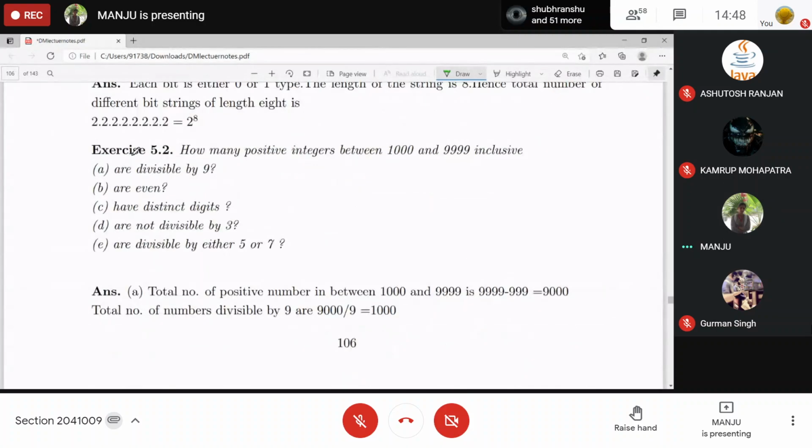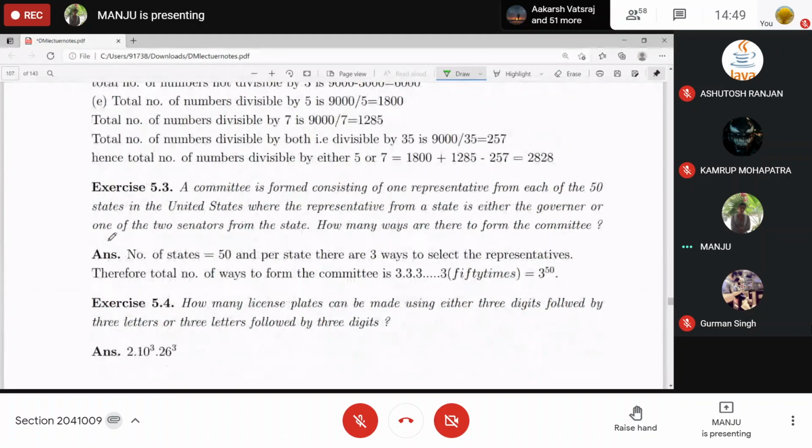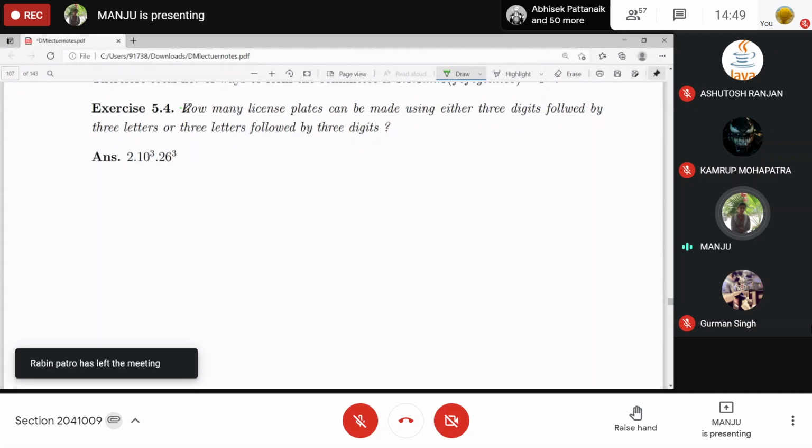Then we discussed this one. We counted the number of integers between these limits that satisfy these properties. Here, the sum rule as well as the product rule are used. Either-or will be sum.